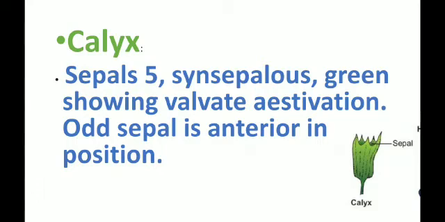Then next one is the calyx. So sepals are 5, synsepalous and green color showing valvate aestivation, and the odd sepal is anterior in position. Okay, so here is the 5 number. Okay, so sepals 5 and synsepalous, so joined, fused, and valvate aestivation, the odd sepal is anterior in position. Okay, so odd sepal பார்த்தனா anterior position ல இருக்கும், so that is the calyx.